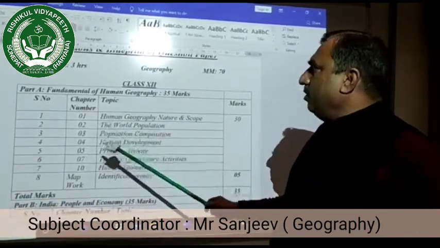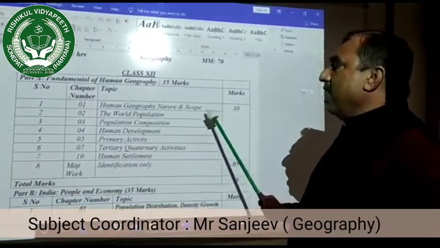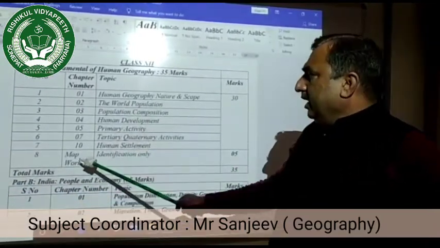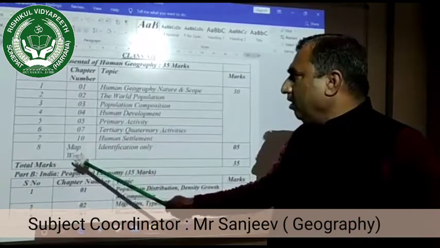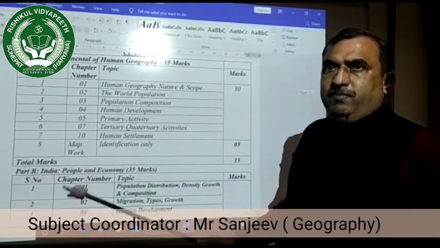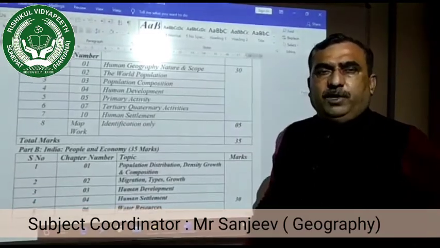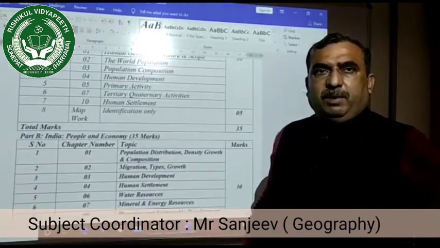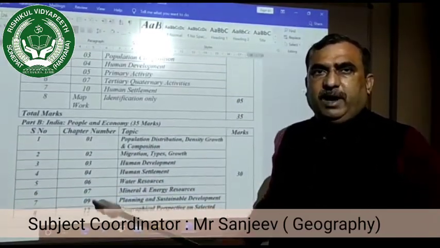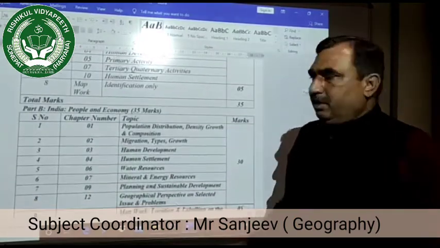The complete book carries 30 marks, and there is also one question of map work in which a world map will be there and some features are shown on the map. You have to just identify them and write their names.